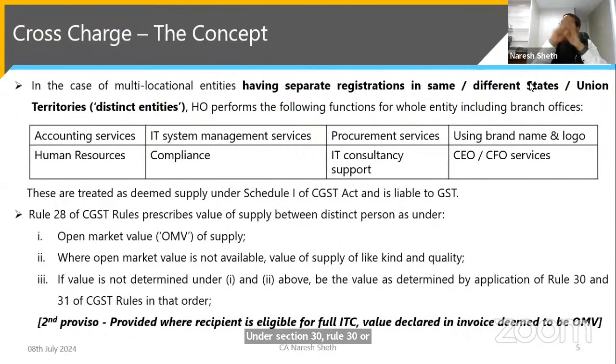So usually, the cost plus concept: you have to allocate the cost of provision of all these services, mark up 10% thereon, and this will be the cost of services. But there is a second proviso, which says where the distinct persons are eligible for full ITC, then whatever value is declared in the invoice by the HO centralized office will be deemed to be the open market value. But this condition applies only when the recipient is eligible for full ITC.